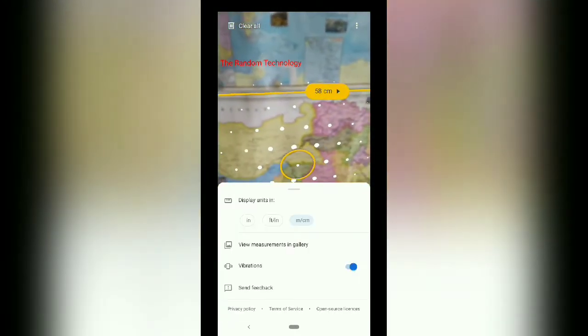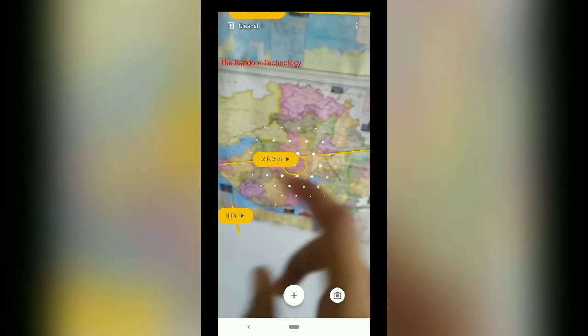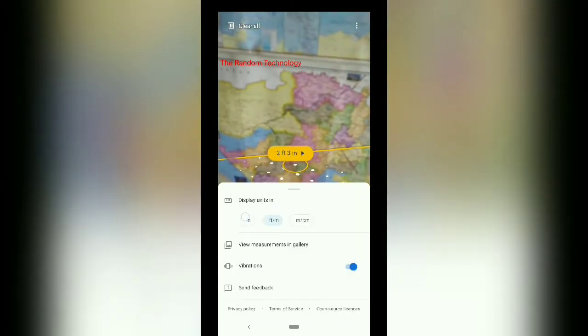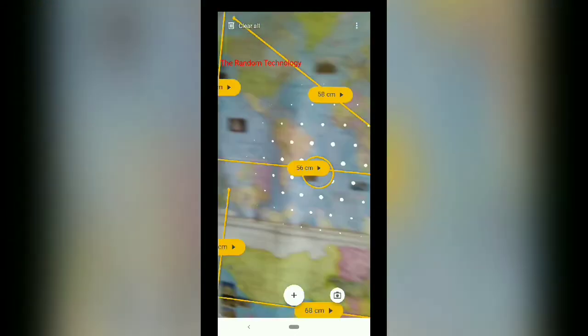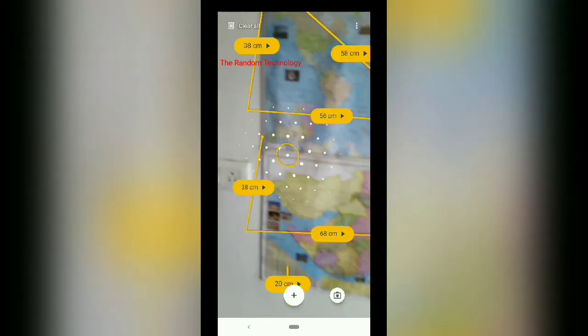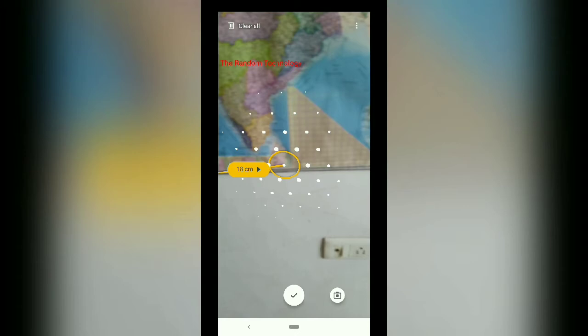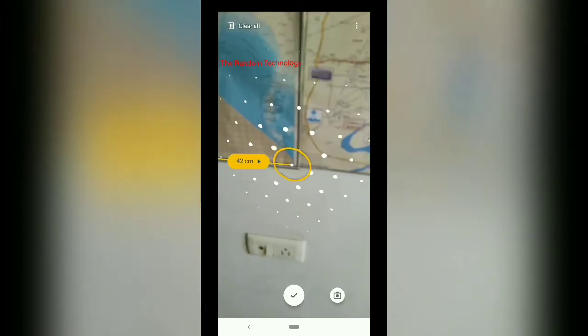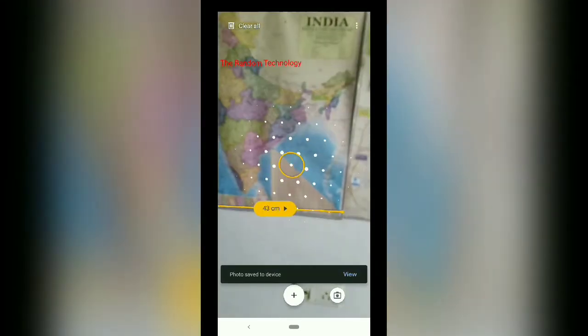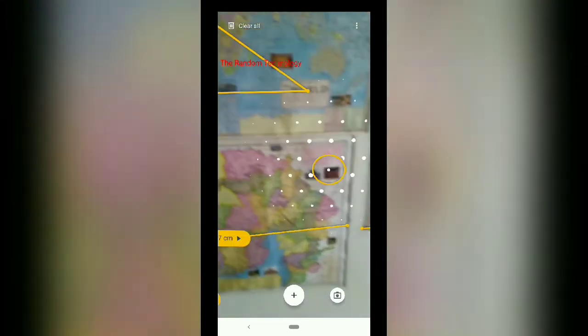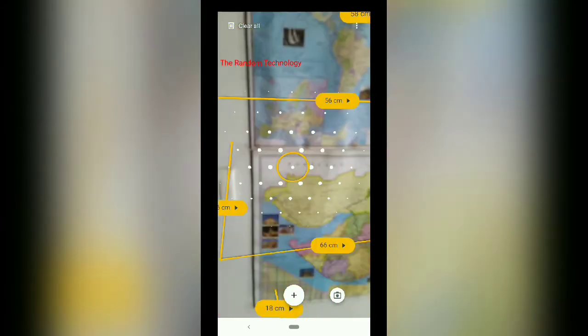You can also change the unit, so it would be feet and inches, or just inches. I like meters and centimeters because I am used to them. And you can draw some figures and other things. Now let us do it with another mat, and yes, I have measured the breadth. Now let me click a picture of it. You can click it and it would be saved in the device gallery. It is a very good app.